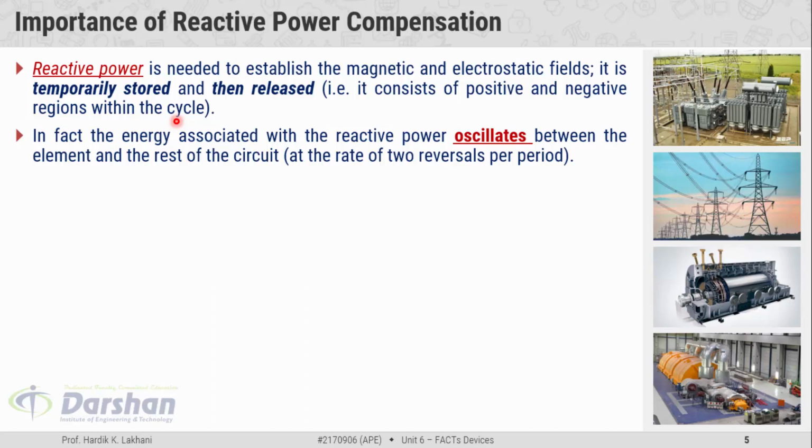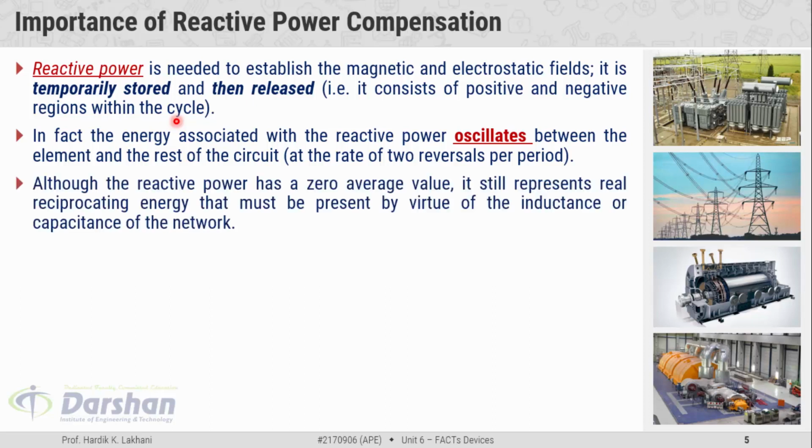The reactive power comes from the supply to the elements. During that time, magnetic and electrostatic fields are produced in inductor and capacitor elements respectively, and when these fields collapse, the entire reactive power goes back from the inductor and capacitive element to the supply. Hence, the reactive power is continuously circulating in the circuit.